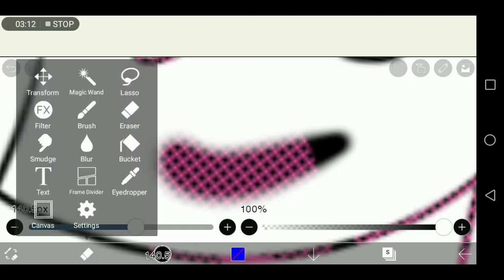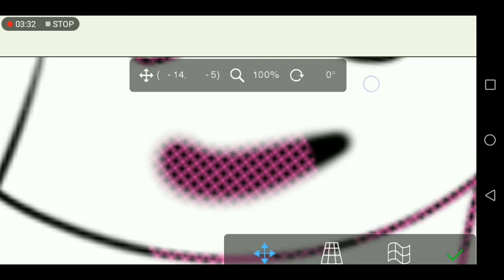So this one here is kind of like a utility button, and it basically has everything. So y'all better pay attention because I'm gonna try my best to explain. So when you press the button, you'll see a lot of things. So the first thing you'll see is the transform button, and it just moves.